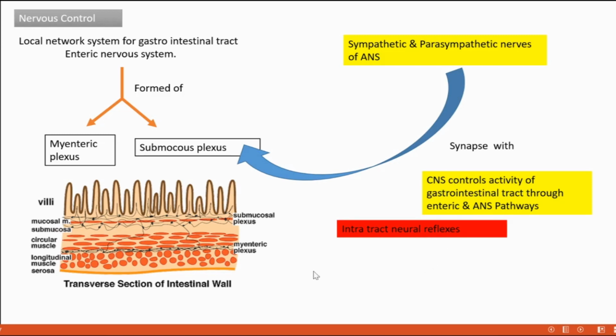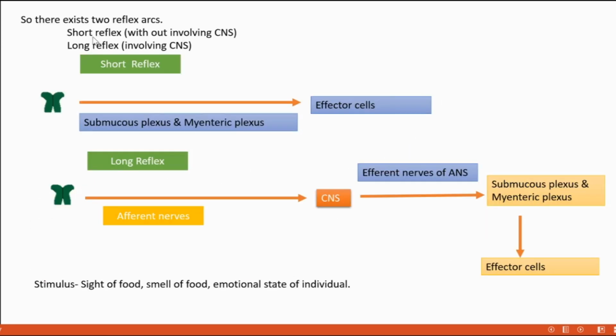So that means there exist two types of regulation. Yes, here exist two pathways of regulation. That is short reflex and long reflex. Short reflex is without involving the central nervous system, and long reflex involves the central nervous system.